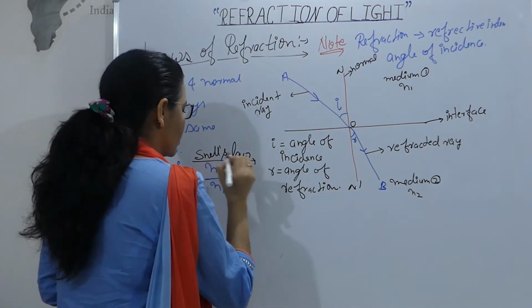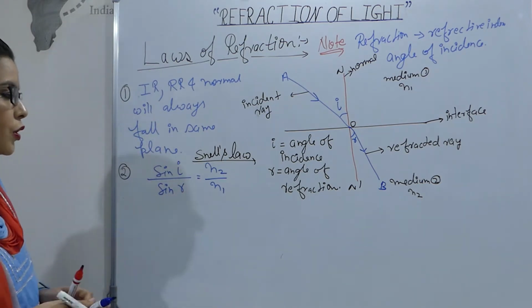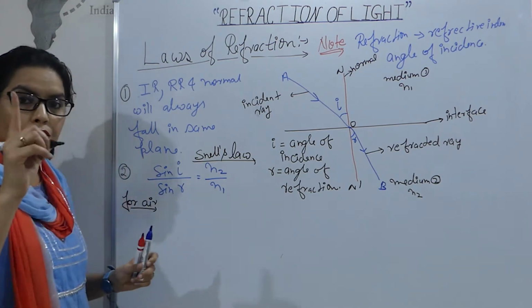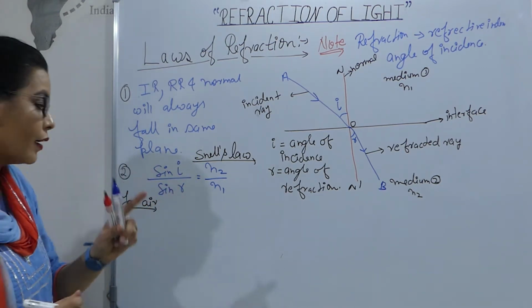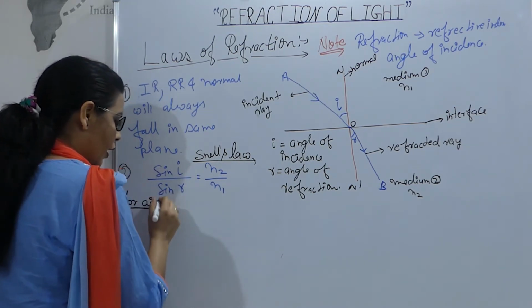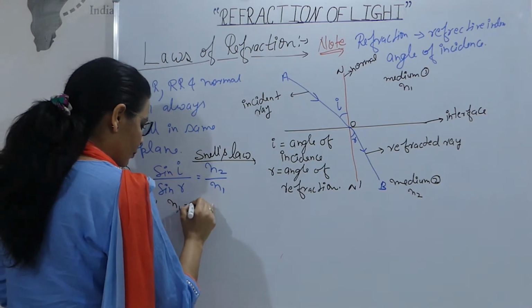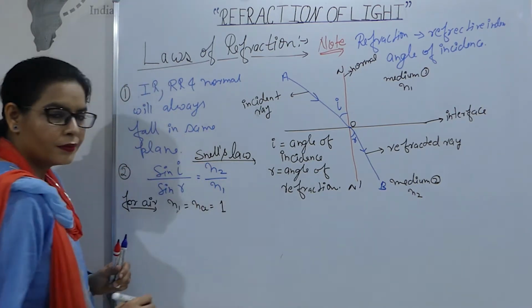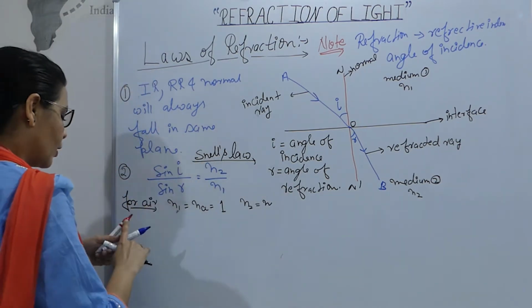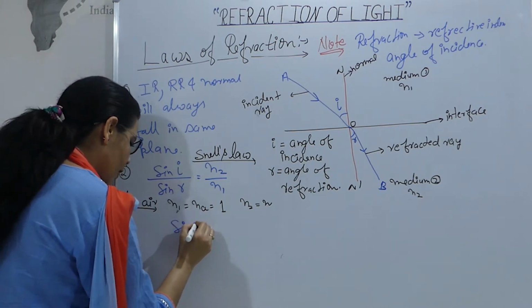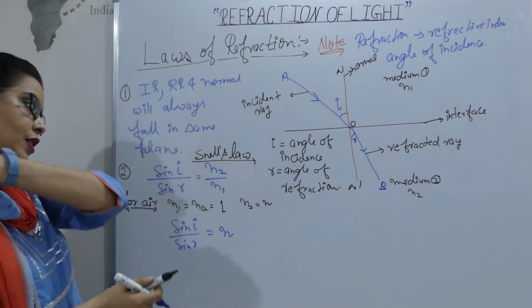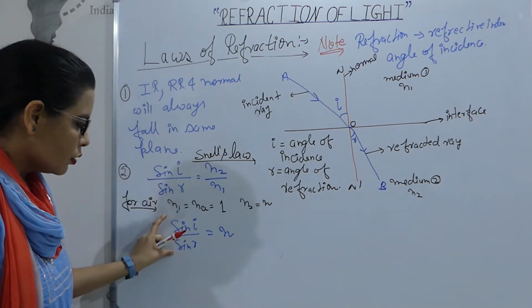A scientist named Snell gave this law. Now see one more thing in this. For air, always remember, when one of your media is air, if we say N1 is the refractive index of air, N1 is Na, so it will be 1. Then N2 is any medium having any refractive index N, so we can write sin I by sin R is equal to N. You can also write this as Snell's law, any one of these.